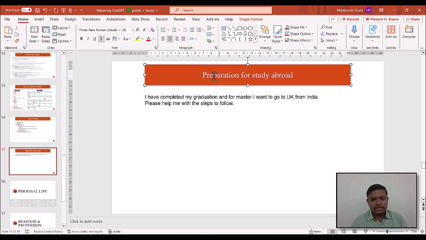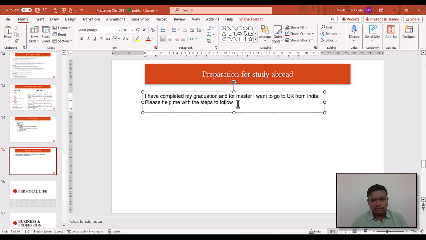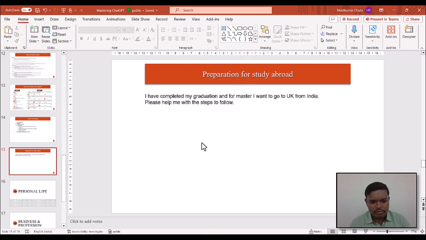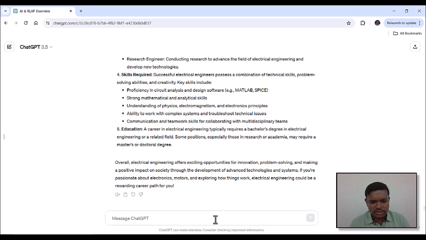Let us assume that you have completed your bachelor's degree and you want to go abroad to pursue a master's. For that purpose, let us take help of ChatGPT to see what documents may be required and what important things to keep in mind. Let us take the help of artificial intelligence. I have prepared one ready-made prompt. Let us copy this and paste it into ChatGPT.